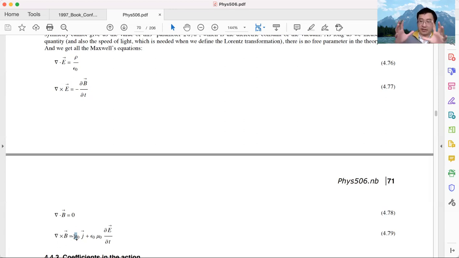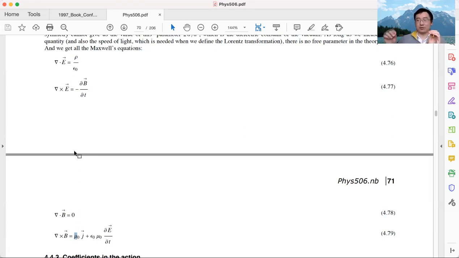If we have a new system, no matter if it's a particle physics system or a condensed matter system or any system, as long as it can be written in terms of action and variation principles, even if we don't know the detail about the system, we can already say a lot of things about the equation of motion. By just following the symmetry, we can write down the structure of the action with some unknown parameters.